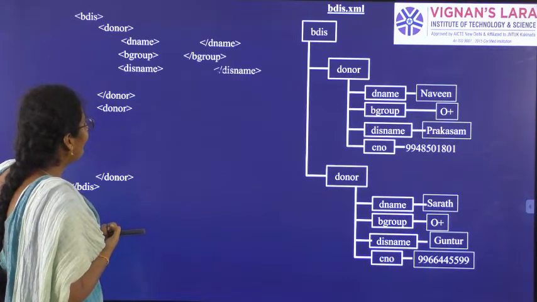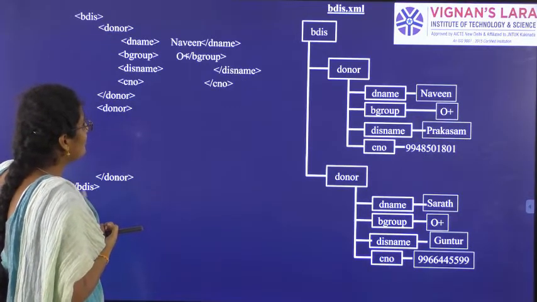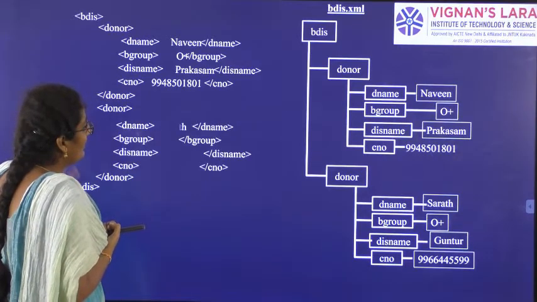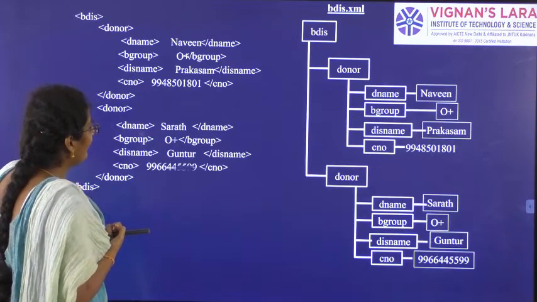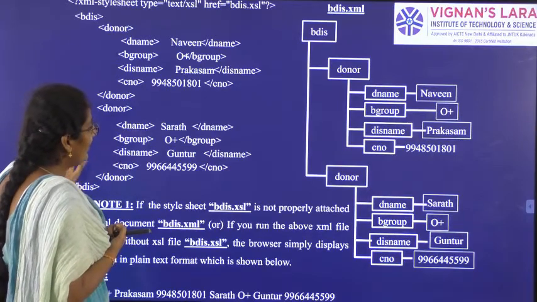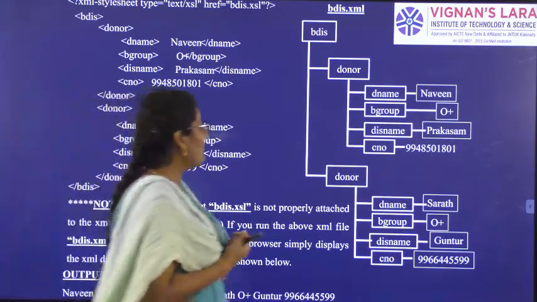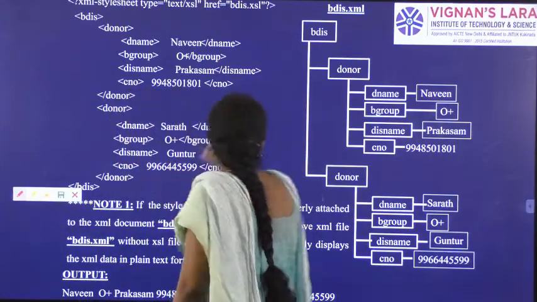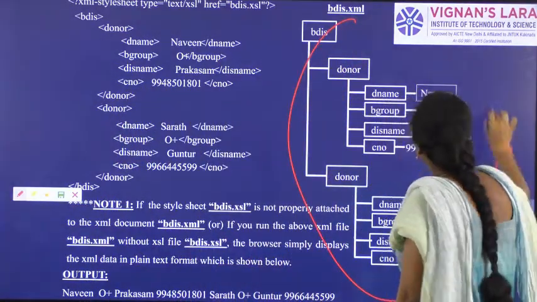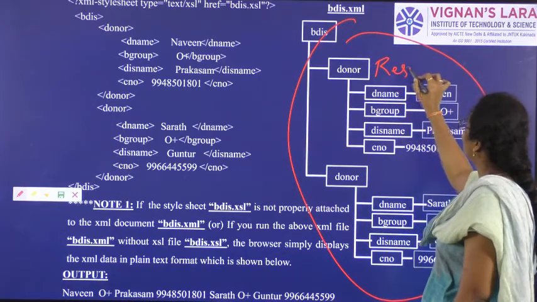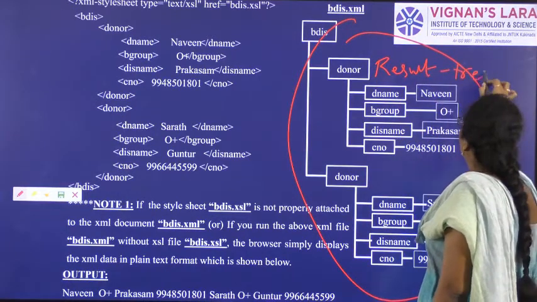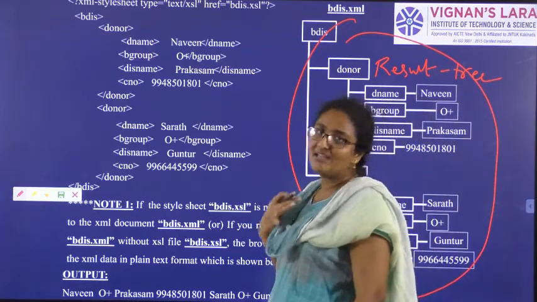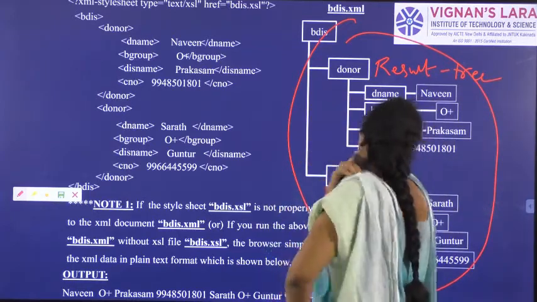To change that data into a formatted form, you must construct a tree. For constructing a tree, you need to write the code. I have taken the example of blood donors, and the tree is called the result tree. So whatever tree you are seeing here is the result tree. To make the data in the XML file into formatted data, we are using the result tree.